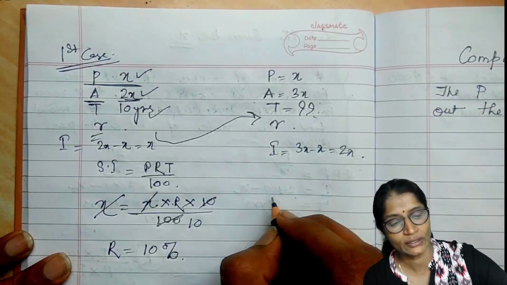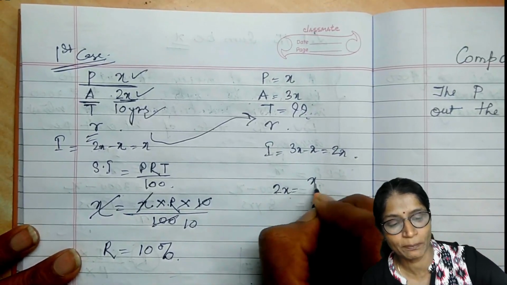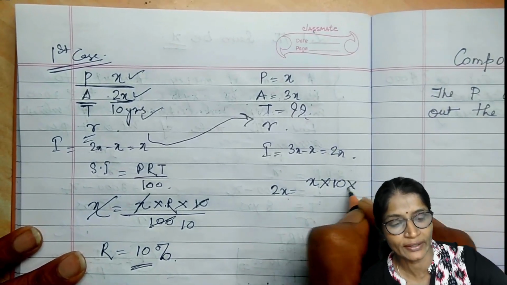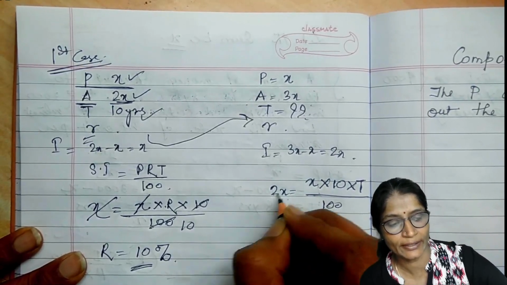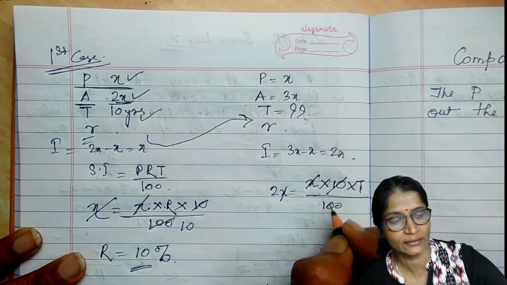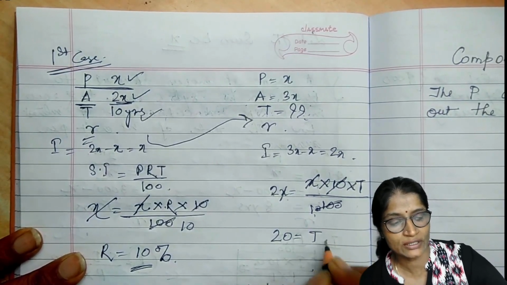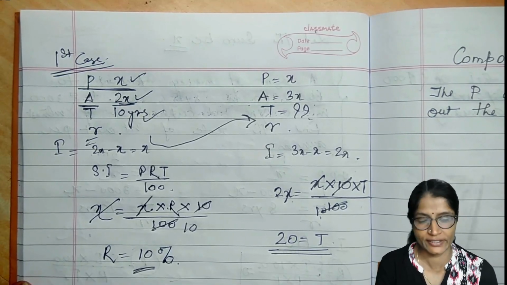So here, since the simple interest I is equal to Px into r 10, we have calculated. Time I don't know how many years it will triple itself, divided by 100. X cancel, 10, so 10 to the 20, so t is equal to 20. So in 20 years it will triple itself.